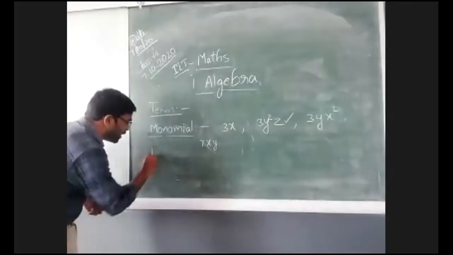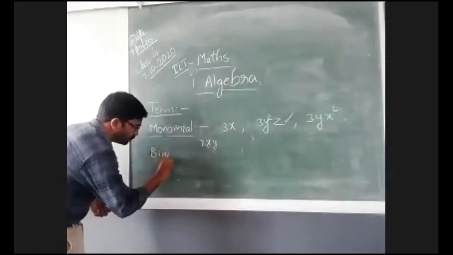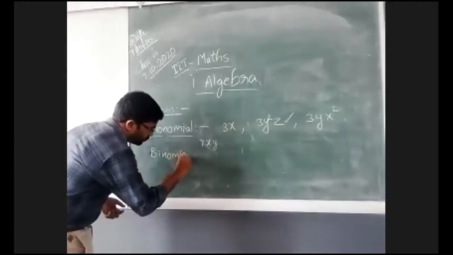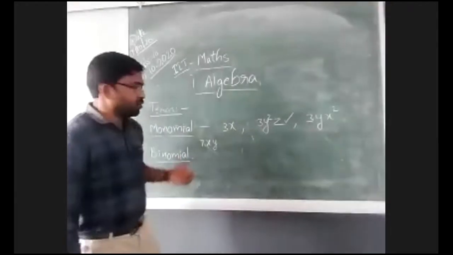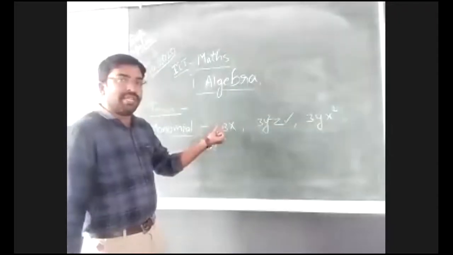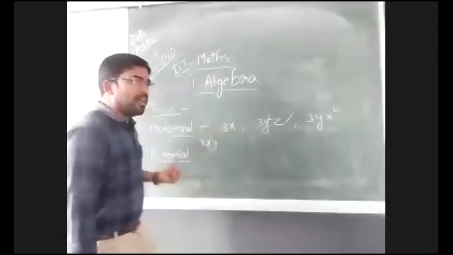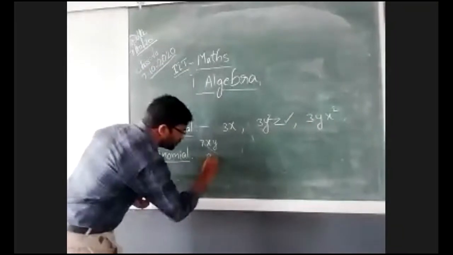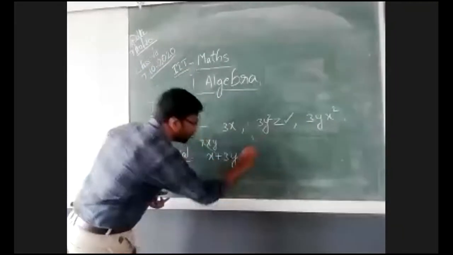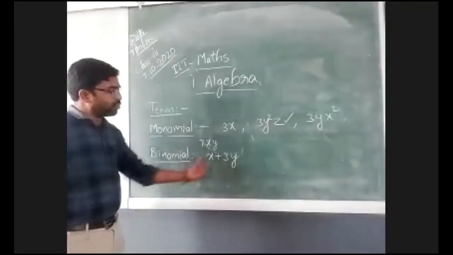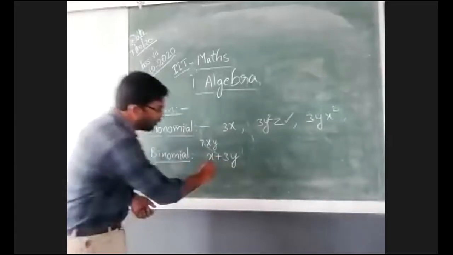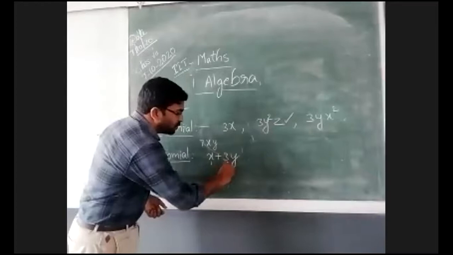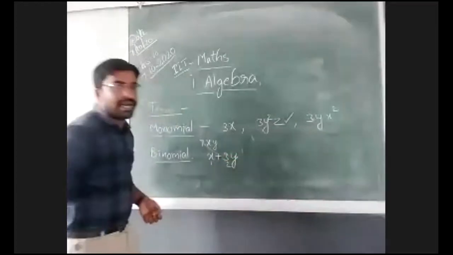Next, binomial. If an expression contains two terms, then it is a binomial. x plus 3y: first term, second term, total you have two terms.